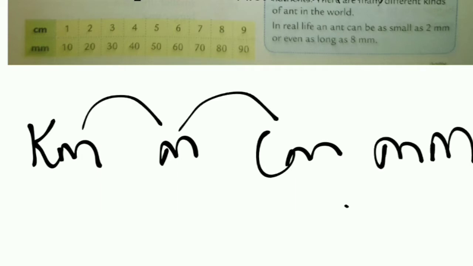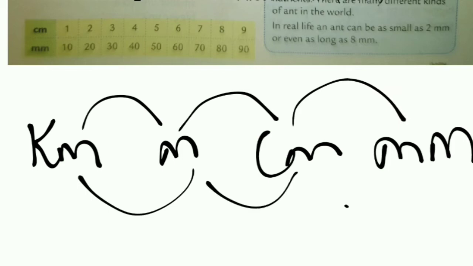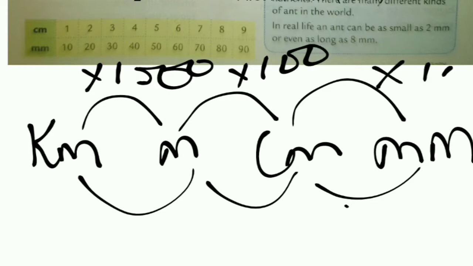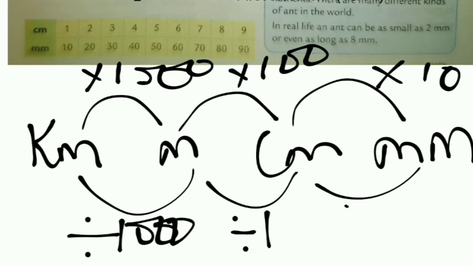In this, when we go from bigger to smaller, we multiply by a number according to that place, and the same number we will divide by like this.